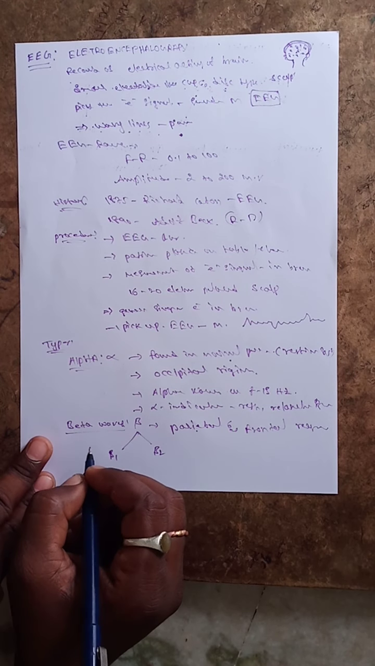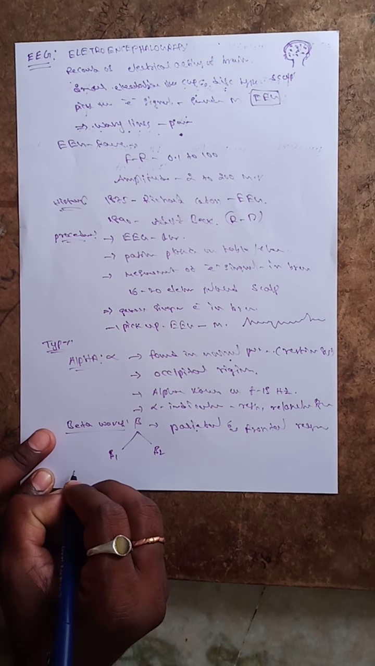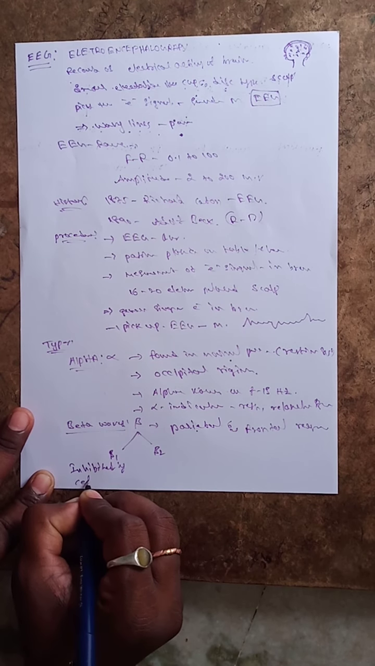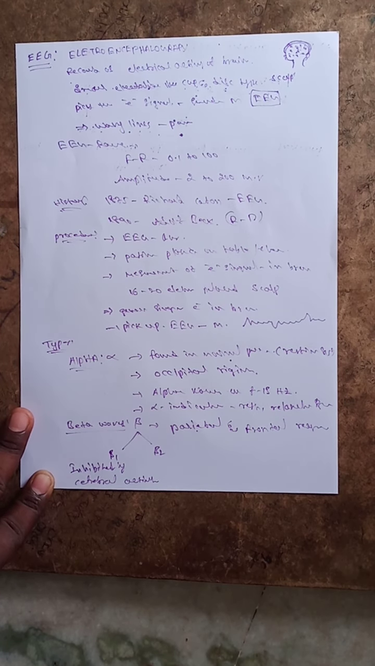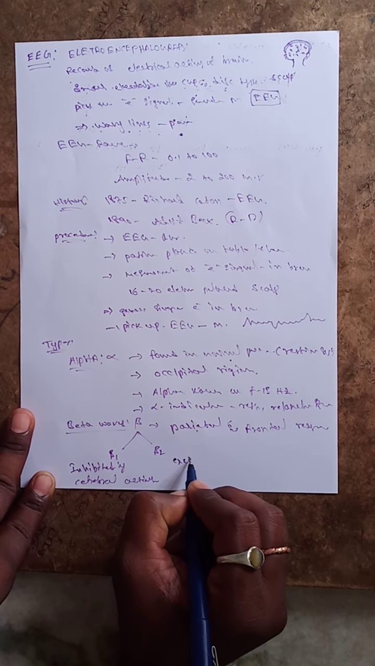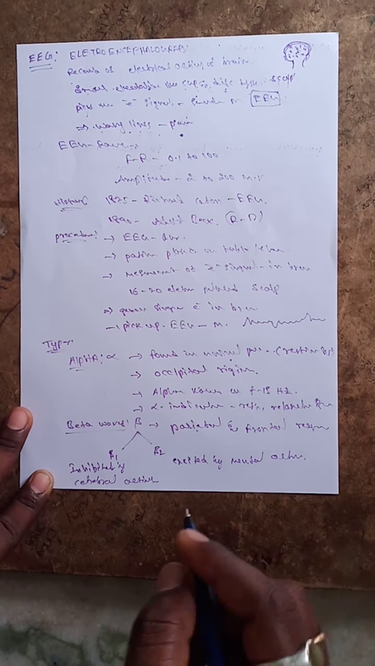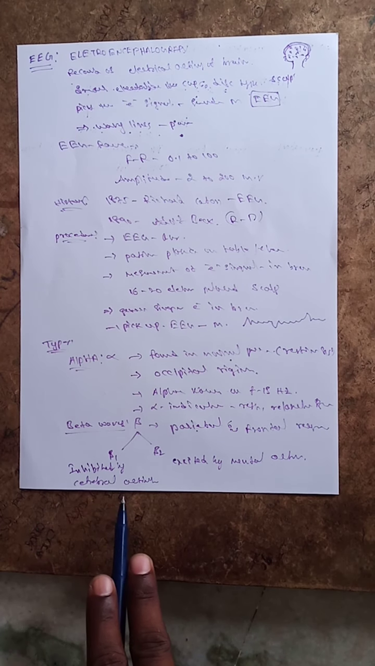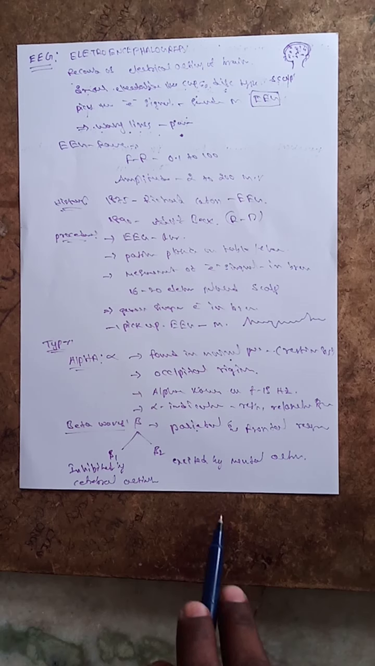Beta 1 is inhibited by cerebral activity, and beta 2 is excited by mental activity. So the beta waves are identified in the parietal and frontal regions, and they are divided into 2 types, beta 1 and beta 2. Beta 1 is inhibited by the cerebral activity, beta 2 is excited by the mental activity.